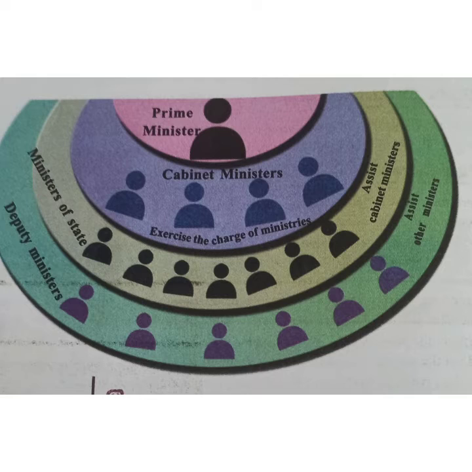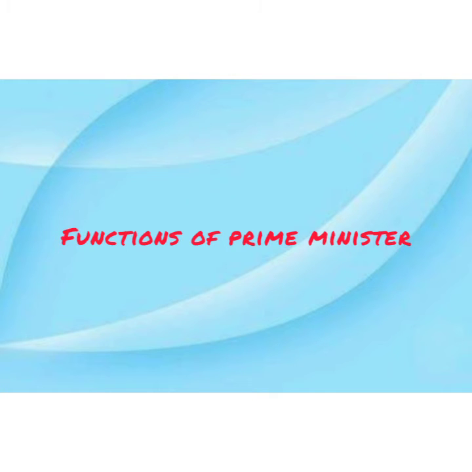Union Council of Ministers consists of Cabinet Ministers, Ministers of State and Deputy Ministers. The Union Council of Ministers work under the leadership of the Prime Minister. Our next topic, functions of Prime Minister.